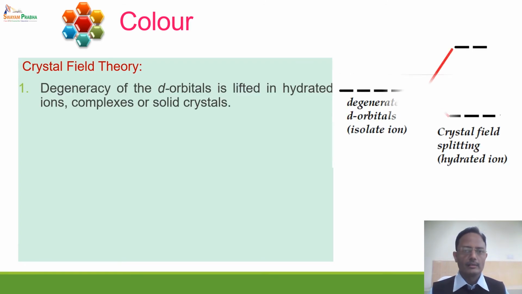This theory says that in the presence of ligands, or in the presence of oppositely charged ions, or in the presence of water molecules in the form of hydration, the 5 d orbitals, which are normally degenerate in the isolated metal ion, split into 2 or more groups depending on the nature of the geometry under which it is getting hydrated. So there is a lifting of degeneracy. This is called the lifting of degeneracy of the 5 d orbitals.